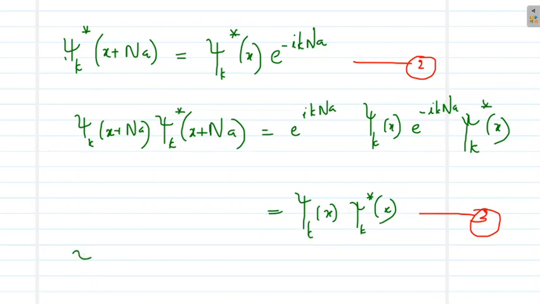So what is psi star psi? We know psi star psi actually corresponds to probability. So here it means the probability to find an electron in some place. This means that the probability of finding the electron at x, denoted by the RHS, is same as the probability of finding the electron at x plus na, denoted by the LHS.